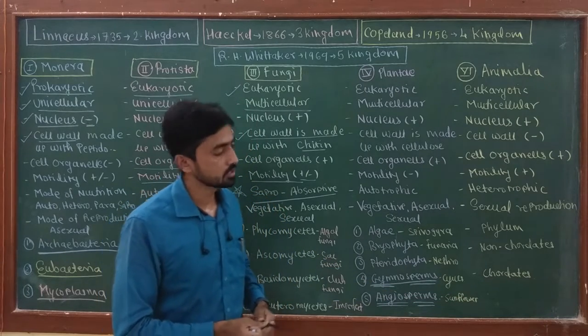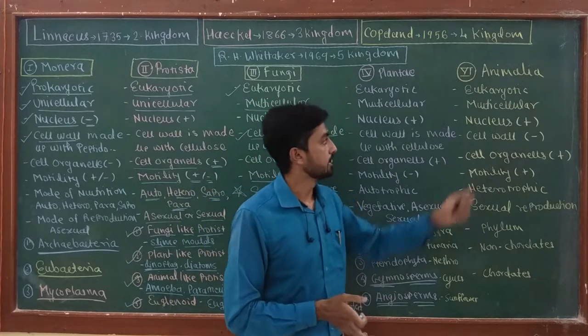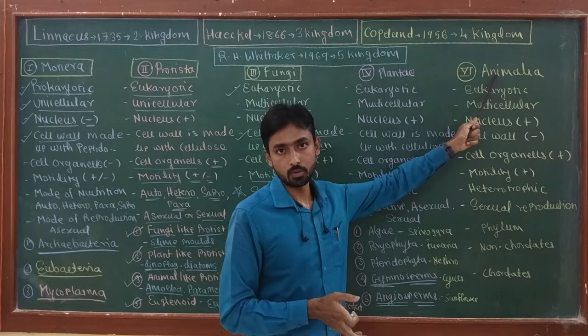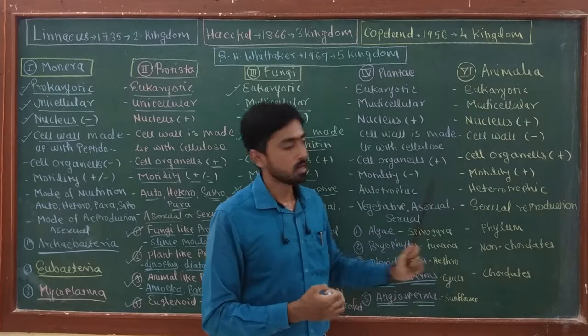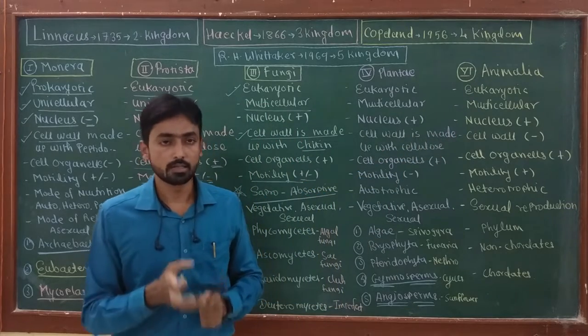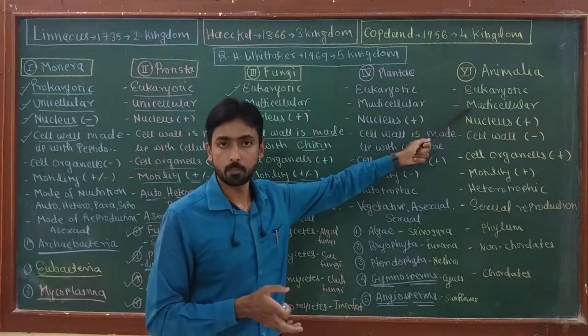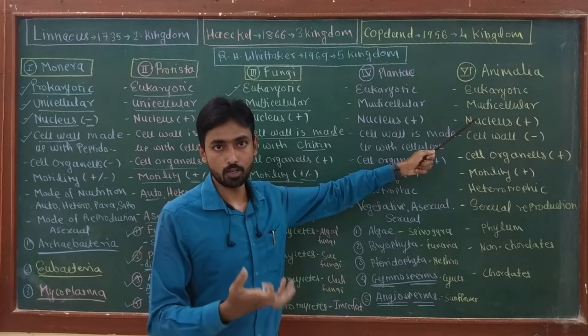The last kingdom of Whittaker's five kingdom system is kingdom Animalia. We humans have a place in this kingdom. Kingdom Animalia is a eukaryotic kingdom, and they are generally multicellular. Nucleus is present in eukaryotic organisms.